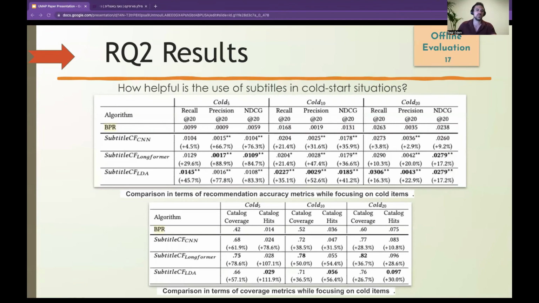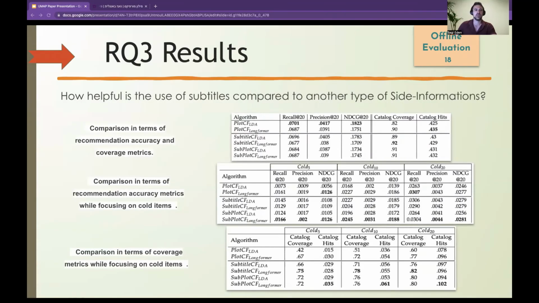So when we inspect how helpful the use of subtitles is in a cold start situation, 2 phenomena can be seen. The first one is that both long-form and LDA-based algorithms achieve significantly higher improvement compared to BPR, in dozens of percentage points of improvement. The second phenomenon is the colder the items get, the higher the improvement. For example, in the cold 20 group, the improvement is around 20%, but in the cold 5 group it is around 80%.